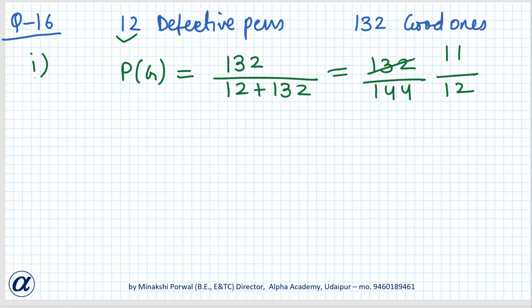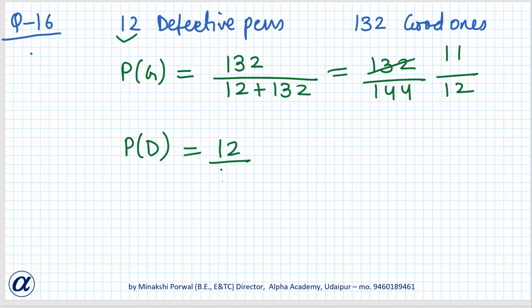Okay. Now, if the question would be, what is the probability of getting a defective pen? What would be the answer, Nirviksha? Ma'am, 12/144.